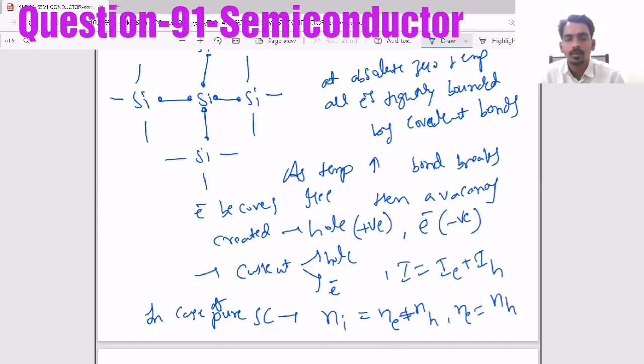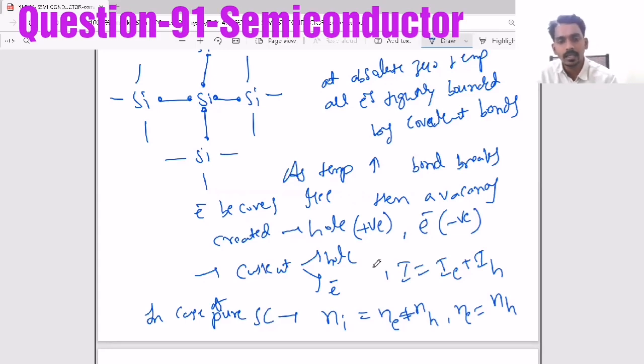Because one bond broken means one electron becomes free and one vacancy, one hole, is created. So as temperature increases, equal numbers of holes and electrons, electron-hole pairs, are created. That is the equation: Ne is equal to NH.